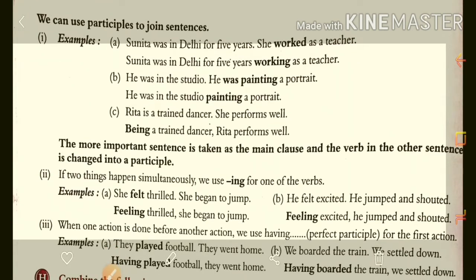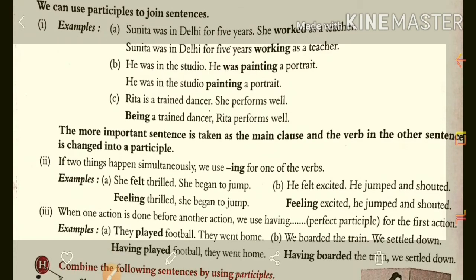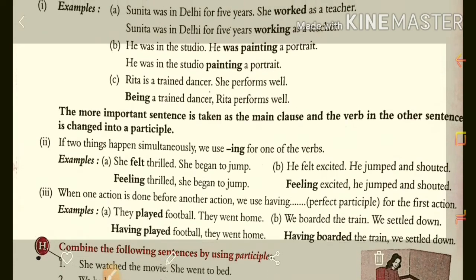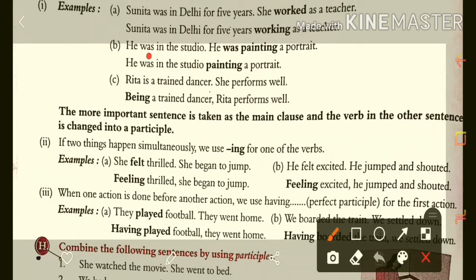Now in the second example also you can see: he was in the studio, he was painting a portrait. So, he was in the studio painting a portrait. In both sentences the same part was he was, so that's why we removed that same part and combined the sentences: he was in the studio painting a portrait.